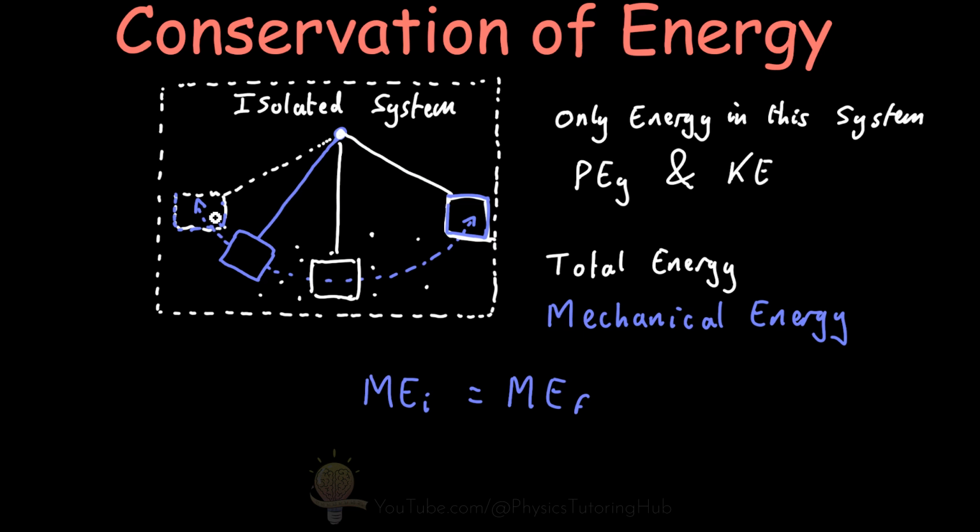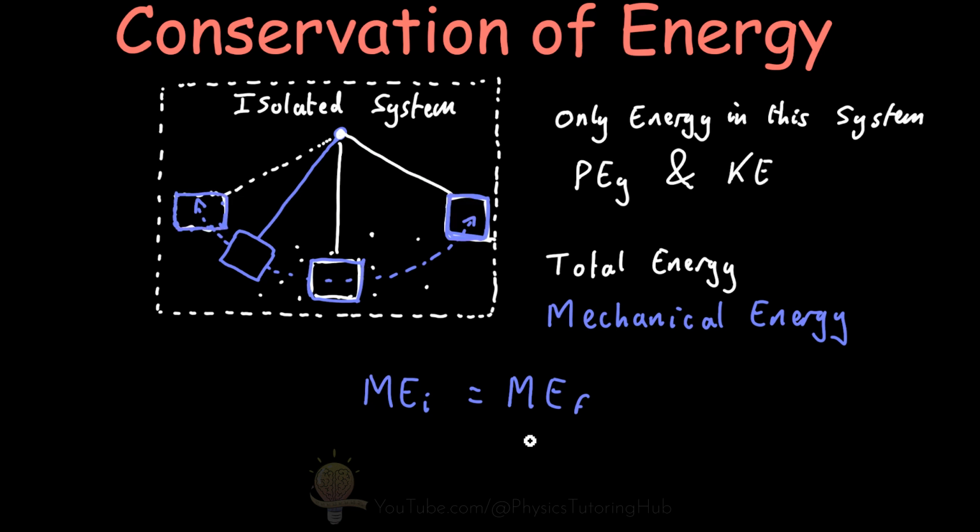So let's imagine when our pendulum is up here or up here, this is our initial state. And this makes sense because if we want to get our pendulum moving, we're going to need to lift our mass up to this point here and then release the mass. So this is our initial state, and this is where we have our maximum gravitational potential energy. When we release the pendulum and it arrives at this state here, it has its maximum kinetic energy, and that's our final state of the system.